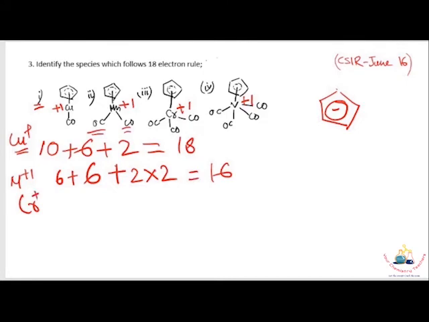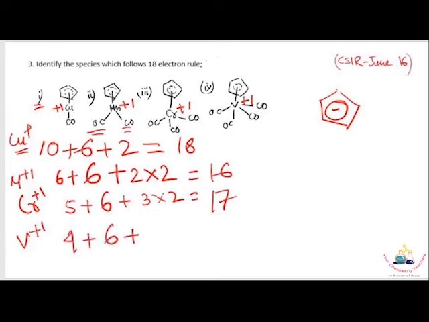For chromium +1 oxidation state, here chromium provides 5 electrons, cyclopentadienyl provides 6 electrons, 3 carbonyls provide 3 cross 2, that is 6 electrons. Sorry, total electrons is 5, 11, 6, 17. Now vanadium +1 oxidation state provides 4 electrons, 6 from the cyclopentadienyl ligand, and 4 carbonyls provide 4 cross 2, that is 18 electrons.